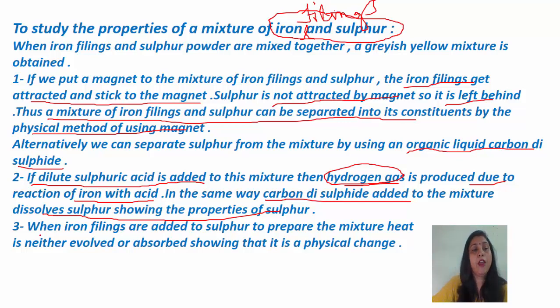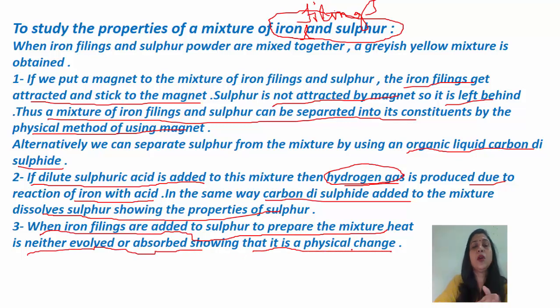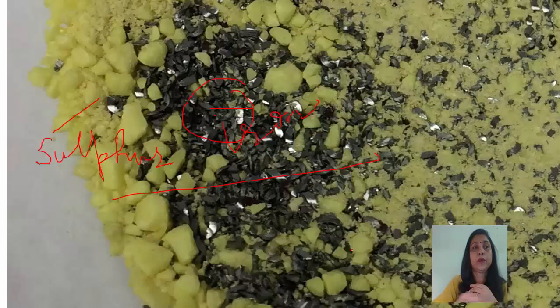Next, when iron filings are added to sulfur to prepare the mixture, heat is neither evolved nor absorbed, showing that it is a physical change. When iron filings and sulfur were mixed to make the mixture, neither heat was released nor absorbed. That means it is a physical change, because in a physical change heat is neither absorbed nor given away.